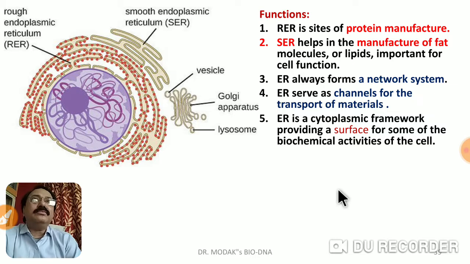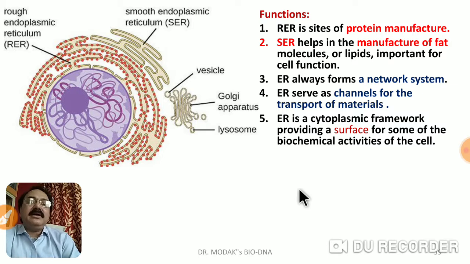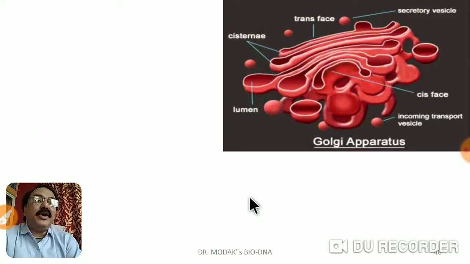Imagine a cell like a balloon, like a ball, like a room. And within that room or cell, plasma membrane and cell wall, that kind of support system is also given by this endoplasmic reticulum. In the liver cell of the group of animals called vertebrates, SER plays a crucial role of detoxifying many poisonous drugs. That's another important function we have to understand. So that's all about endoplasmic reticulum.